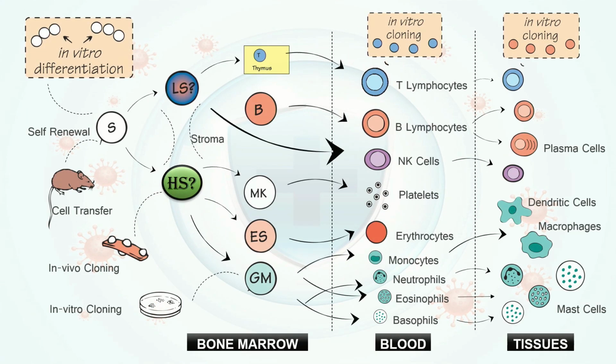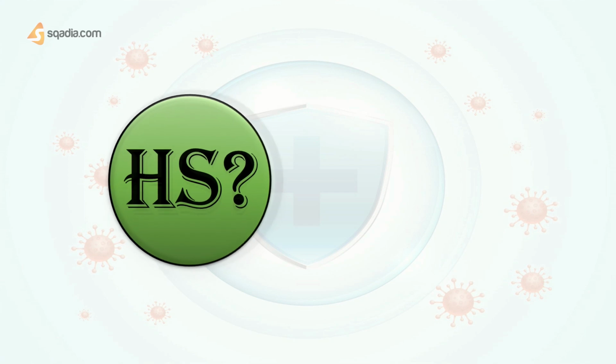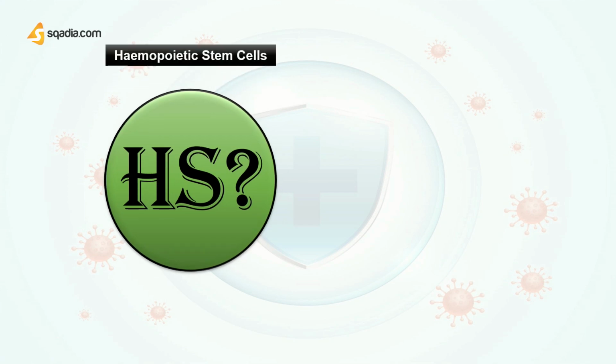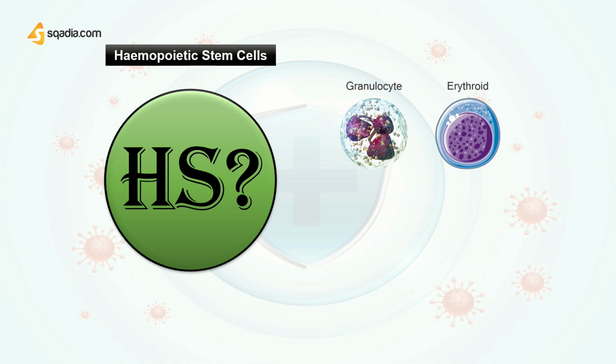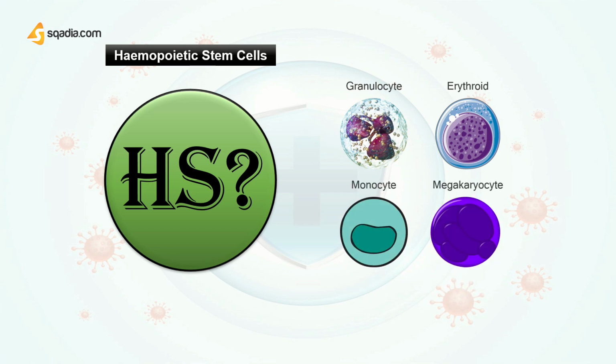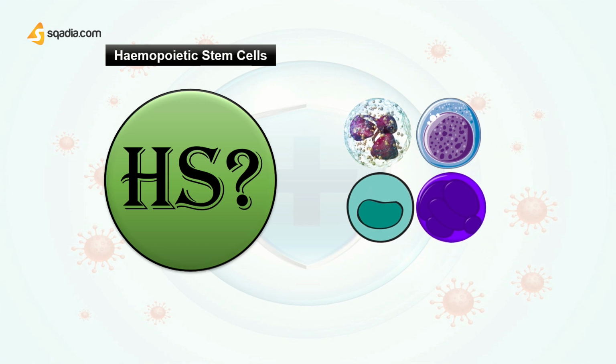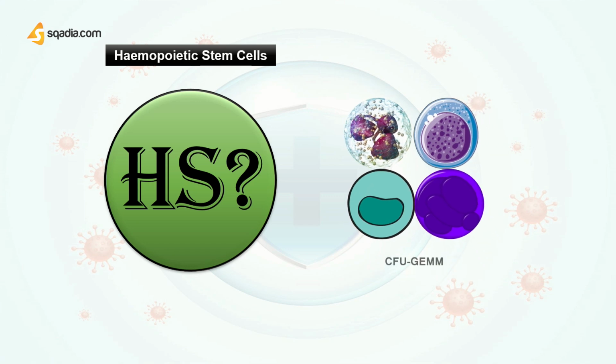Haemopoietic stem cells, or HS cells, are the precursor of spleen nodules and probably able to differentiate into all but the lymphoid pathways. That is granulocyte, erythroid, monocyte, megakaryocyte, and are often referred to as CFU-GEMM.